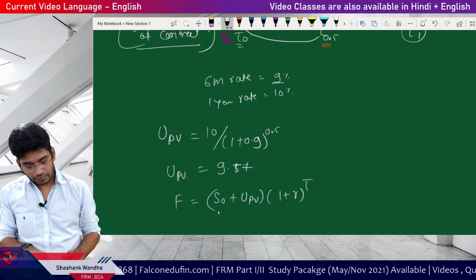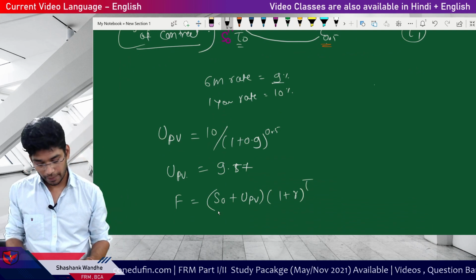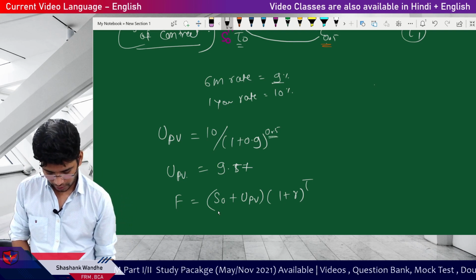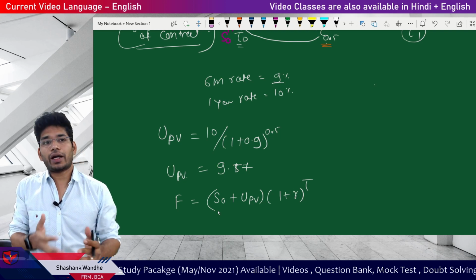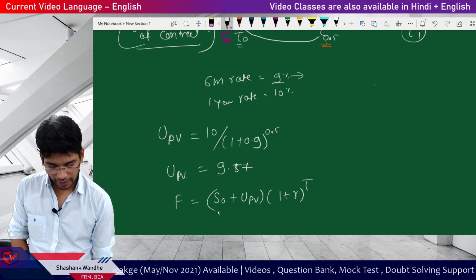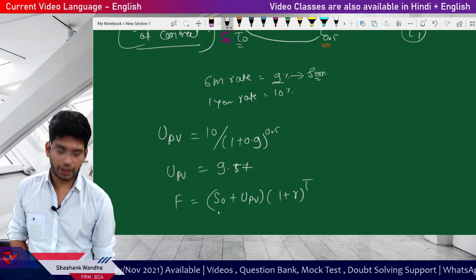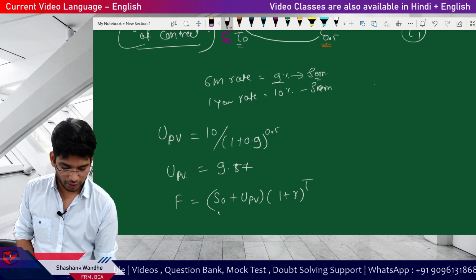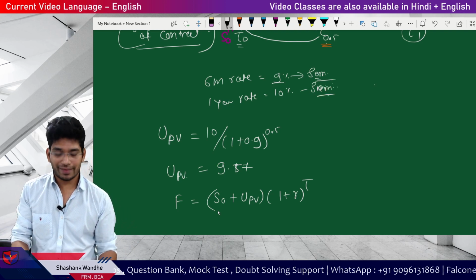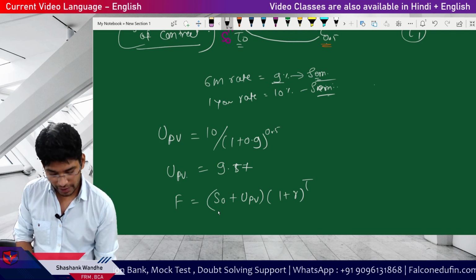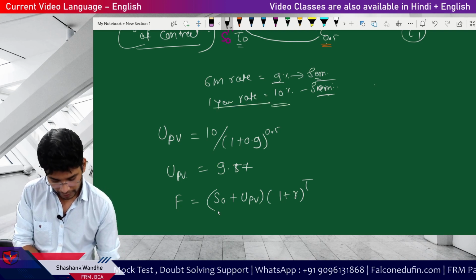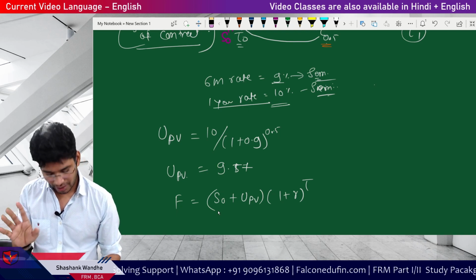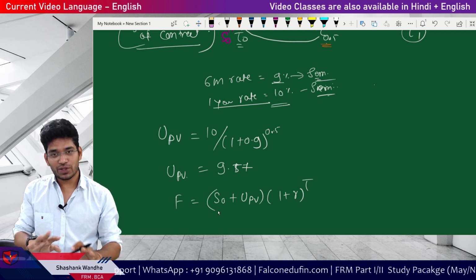Now this is only applicable... actually you cannot take 0.5 like this. This is a bit wrong methodology. You can do this only if this rate is mentioned as a semi-annual rate. And if this is mentioned in semi-annual, then this will also be a semi-annual rate, right? So both are semi-annual rates. If this is mentioned as the semi-annual rate, my calculation is proper. Still there is a problem with this, but okay.